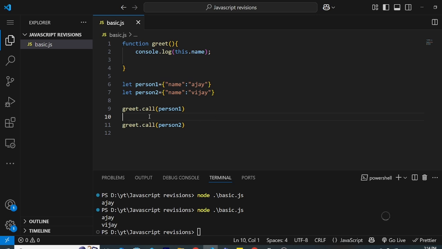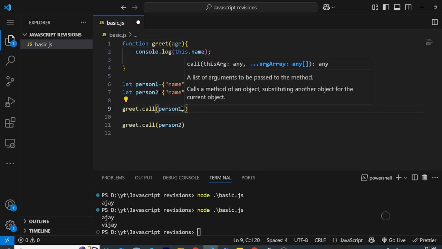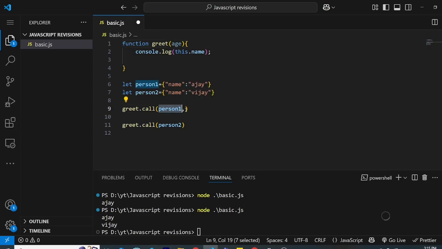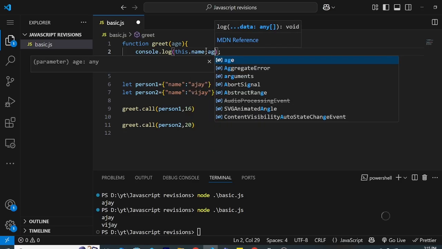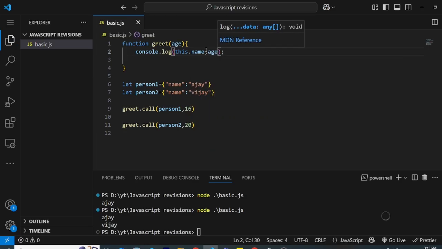And one more thing, we can pass arguments also. Let me just pass age. The way we do it, first we pass the object that we want to refer to, and then we can pass the arguments comma separated. I can say 16, then comma 20. So if I print here, I can use age, and it will print 16 and 20 like a normal function does.